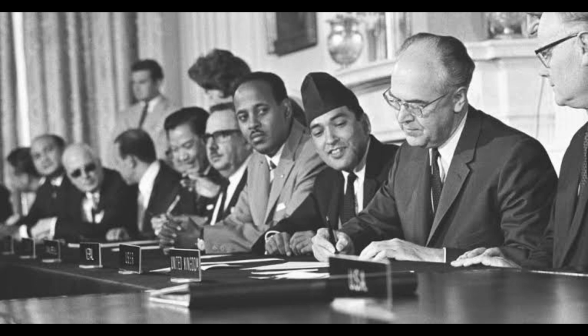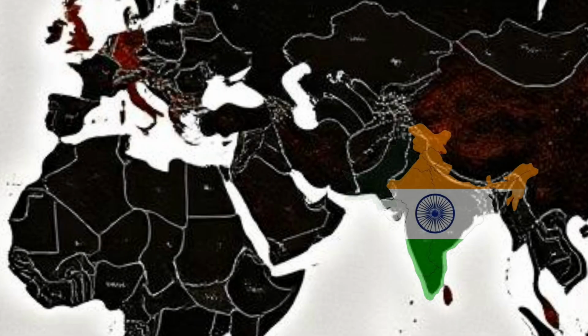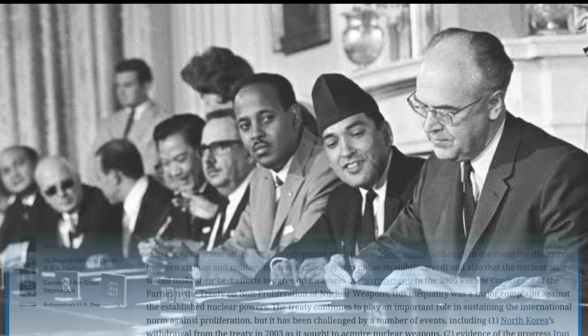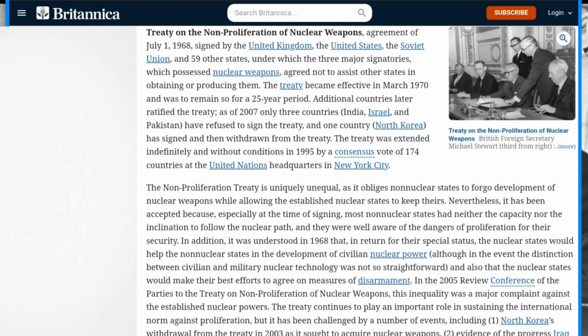Because by the late 1950s and the 1960s, several countries including India, Israel and Pakistan were suspected of or interested in developing nuclear weapons, and the spread of these weapons would have made global security even more precarious. The Non-Proliferation Treaty was opened for signature on 1st July 1968 and entered into force on 5th March 1970. It was designed to prevent the spread of nuclear weapons and promote the peaceful use of nuclear energy.